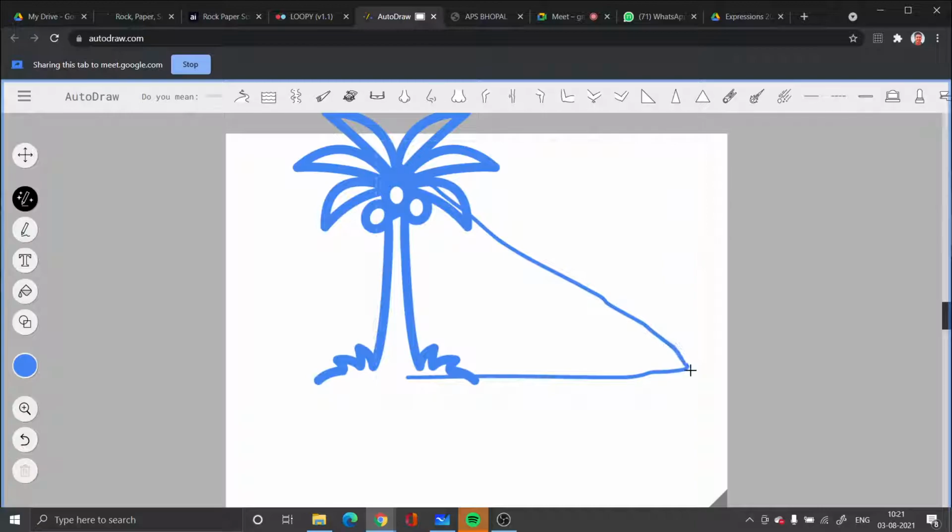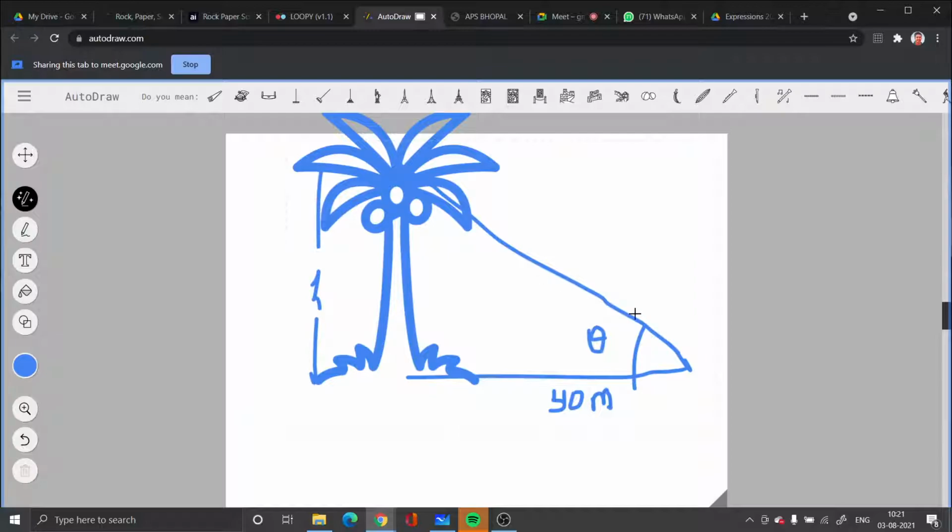So this is the angle of elevation. Say it is 45 or something, and this distance is given, let's say 40 meter. This is 40 meter, and this is say 50 meter. This is a certain height. Find the distance of this point from the top of the tree.